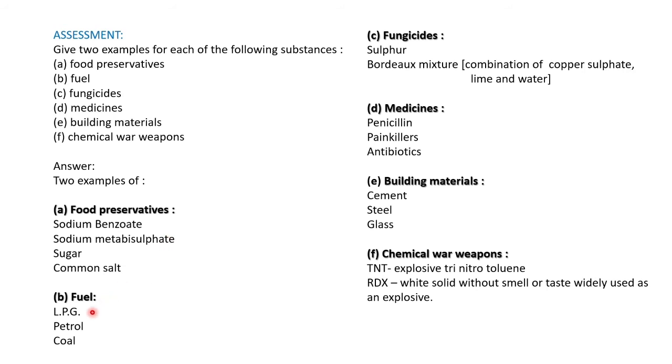Then fuel: liquid petroleum gas, petrol, and coal are examples of fuel. Petrol we know we are using in our vehicles. Coal, in the village side or in the early days, people used coal, which is black in color. When we burn firewood, the dried branches turn into black coal.